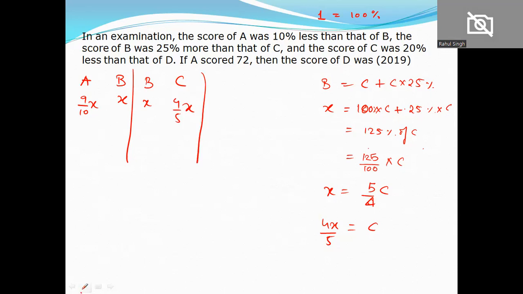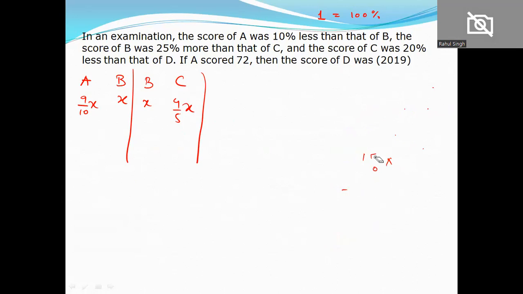Now what is given in the next part of the question? We read: and the score of C was 20% less than that of D. Okay, that's the last part of the question. Let's figure it out. C and D. Now C we already know is 4/5 of x, so we just need to figure out D. The score of C was 20% less than that of D, so D minus 20% of D.